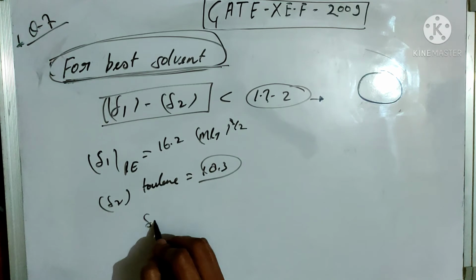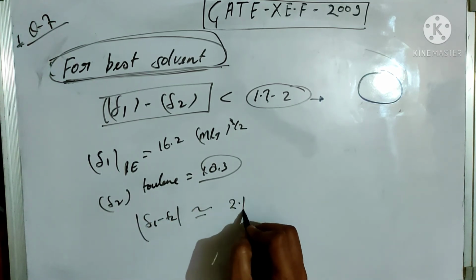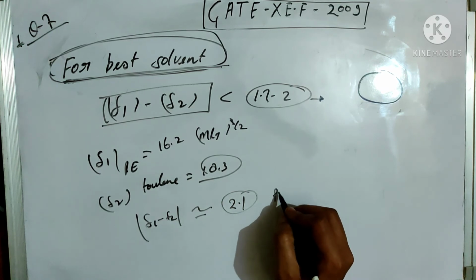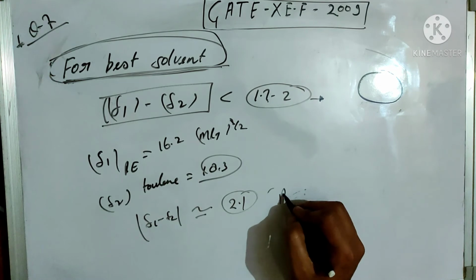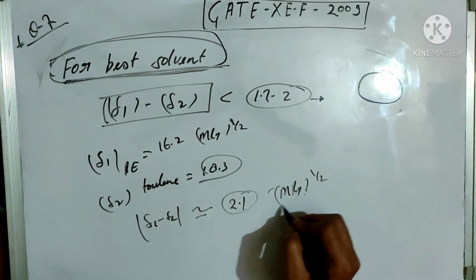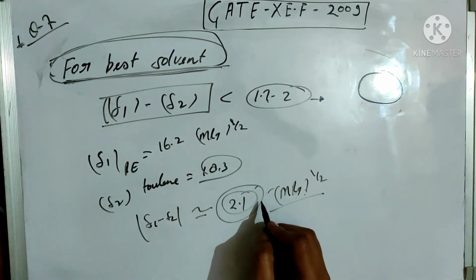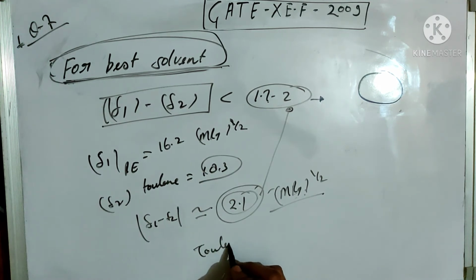After taking the difference, lambda 1 minus lambda 2 is around 2.1 megapascal square root. So 2.1 is close to 2. So the best solvent for the polyethylene is toluene.